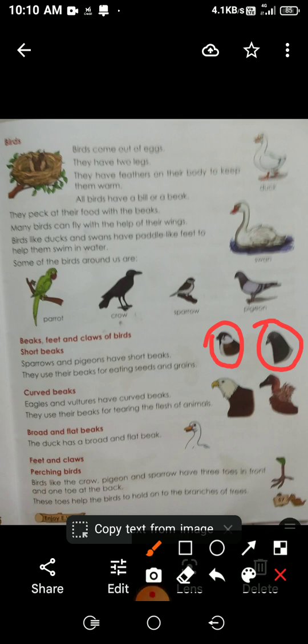How do we eat our food? With the help of the mouth. In the same way, birds eat their food with the help of their beaks. Next is curved beaks. Curved shape.